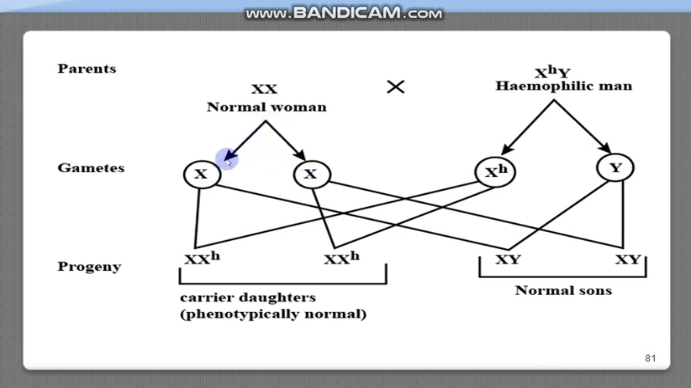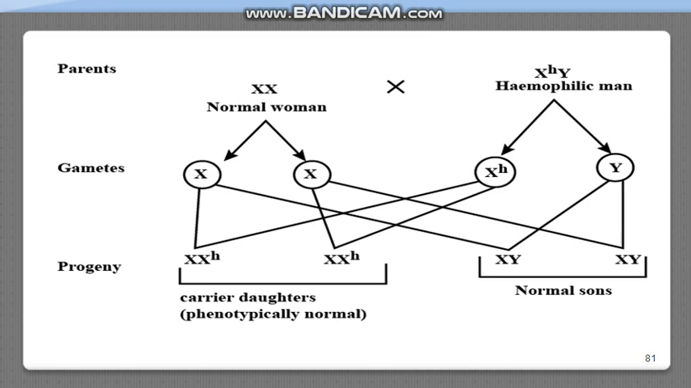Normal women produce gametes like this. The gametes are normal, and the hemophilic man will produce half the gametes having the hemophilic X chromosome, and half the gametes will have the Y chromosome. So when these gametes are crossed with each other, then we see that in the first generation we get XX^h and XY. So I told you that this is a sex-linked recessive disease.